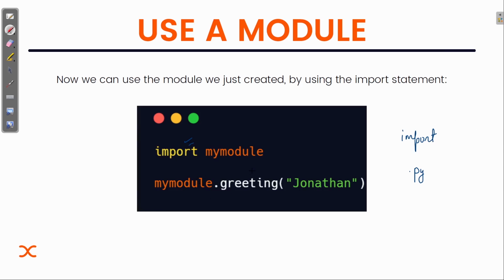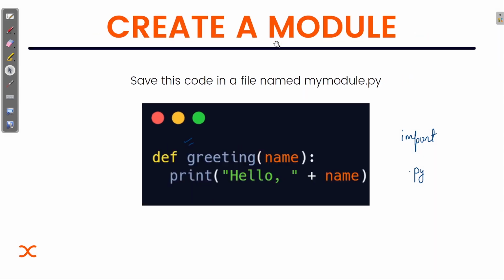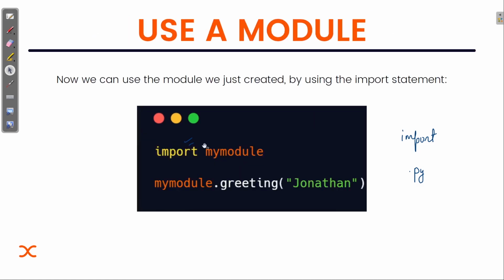Then I want to use a specific function inside that module. Here you can see I have a function named greeting, and I want to use it. So I will write the module name, dot, and then the function name, just calling that function.